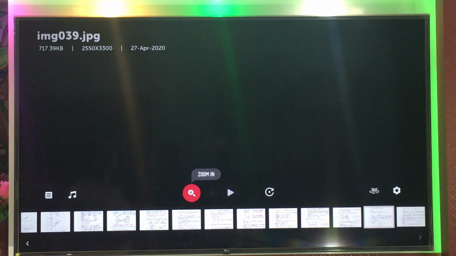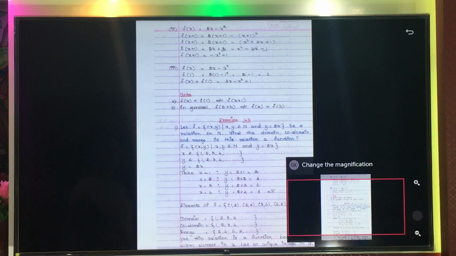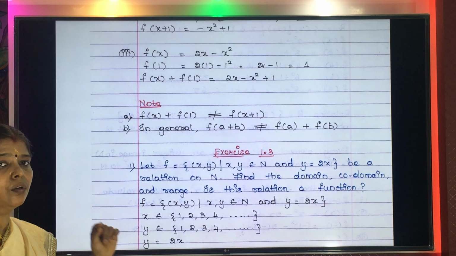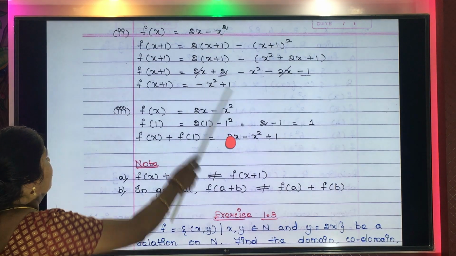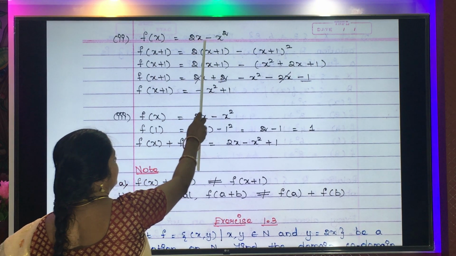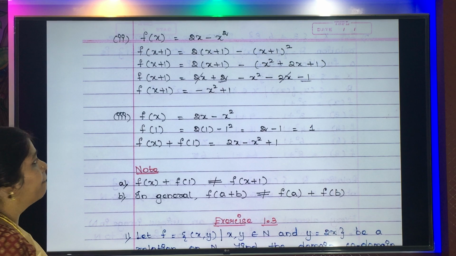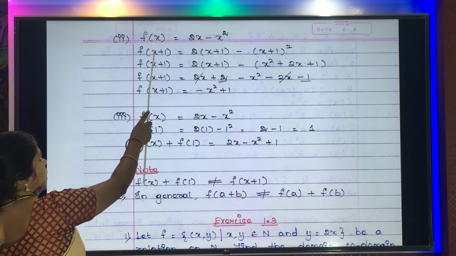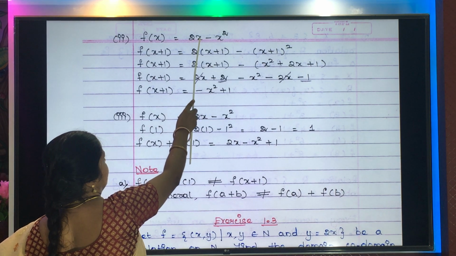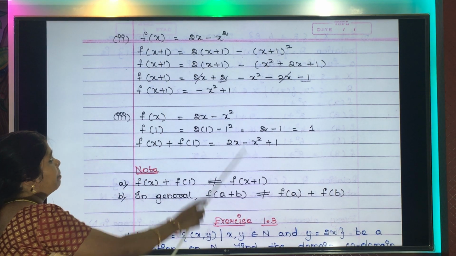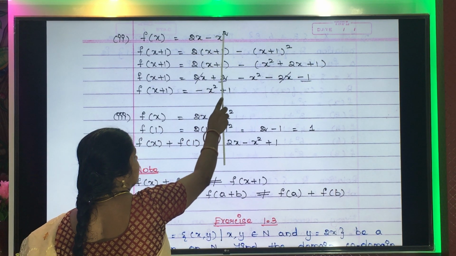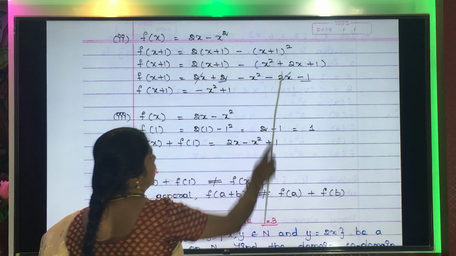So first let us find out f of x plus 1. For that also, first you need to write the given question. First write f of x is equal to 2x minus x squared. This is the given question. Now in the place of x you need to substitute x plus 1. So wherever x is there you substitute x plus 1. What happens? 2 into, in the place of x, x plus 1, minus x squared. So you will write x plus 1 the whole square.